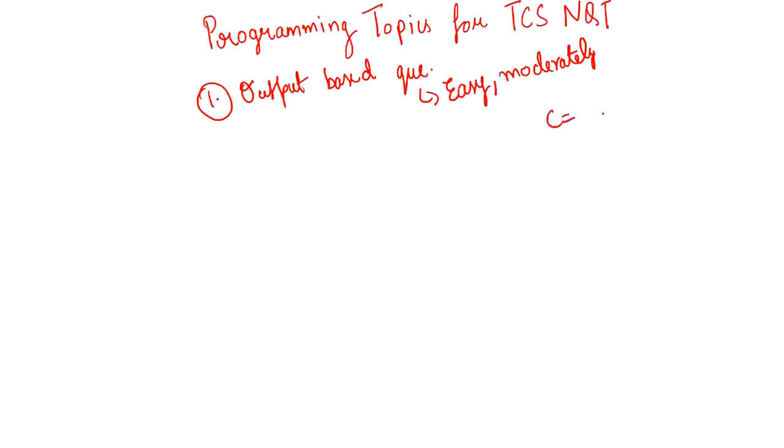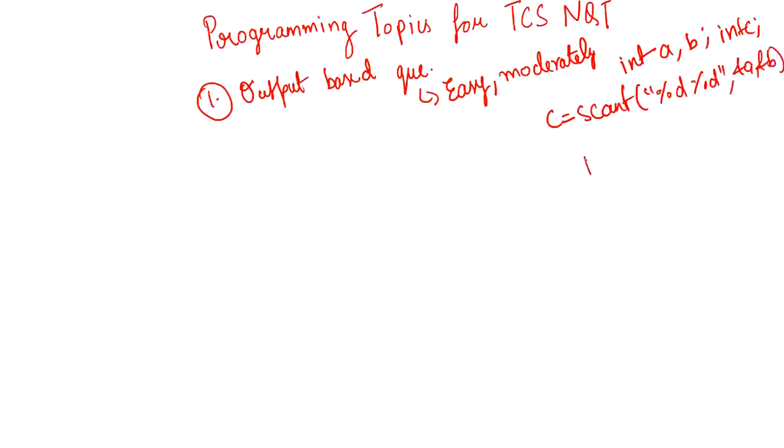Suppose we have two variables, just a question, I will tell you the answer as well: int a, b, then okay, let's take int c as well, right? Then what we are doing next: c equal to scanf("%d %d", &a, &b), right? Now they are just simply printing the value of c.